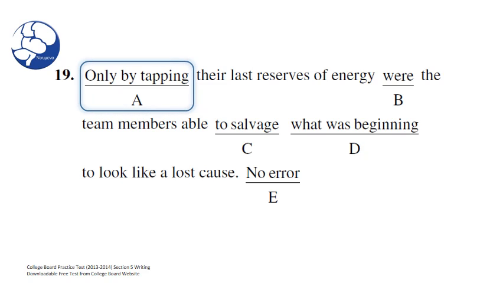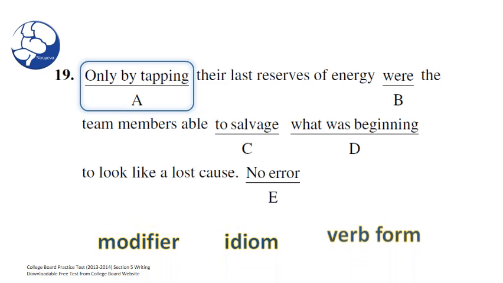A, only by tapping. For this choice, we're going to test for modifier, idiom, and verb form. Why? Because only these three could possibly contain an error. If you don't find any errors in any of these three choices, then A is good to go. Good point. So let's take a look. Only by tapping. Well, do we have a modifier error here?